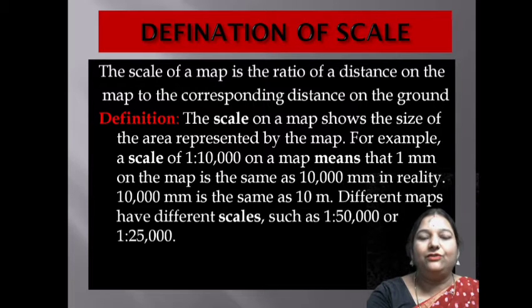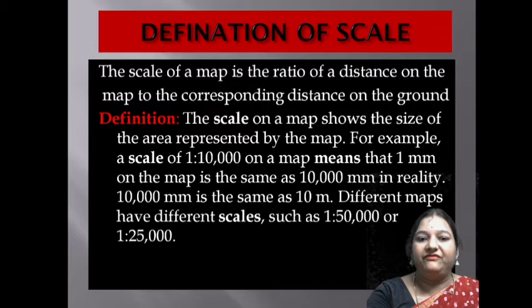First of all, I will tell you the definition of scale. The scale of a map is the ratio of distance on the map to the corresponding distance on the ground. We can say that the scale on a map shows the size of the area represented by the map. For example, a scale of 1:10,000 on a map means that 1 millimeter on the map is the same as 10,000 millimeters in reality. 10,000 millimeters is the same as 10 meters.